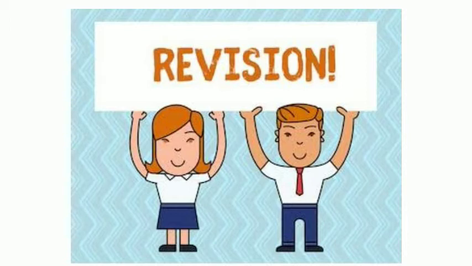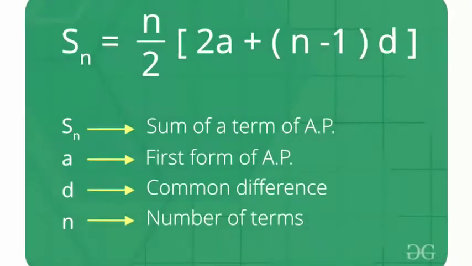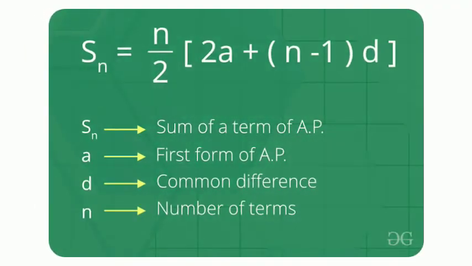So today I am here with a new topic of the same chapter, that is arithmetic progression. Today I will teach you very interesting things that you may already be familiar with. Suppose anybody asks you to find the sum of the numbers from 1 to 1000. It is a very difficult task because it will take too much time. But today we will learn how we can find the sum within 2 minutes. It is so simple. This is what we are going to learn today.